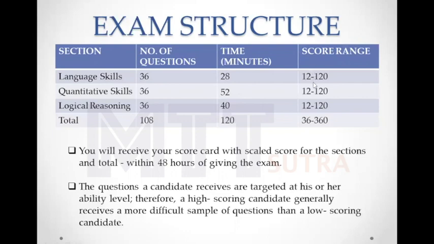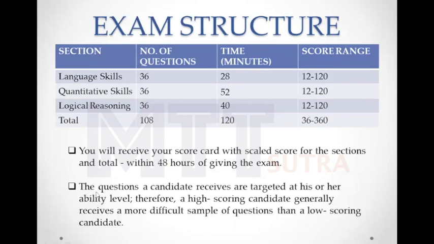These are all scale scores. For each individual section, you will have 12 to 120 scale score. These are not absolute scores. These are the scale scores. And what is the total? 36 to 360. So the maximum scale score that you can get is 360. You will get your score within 48 hours of giving the examination. You will get your score through your email after you write the exam.